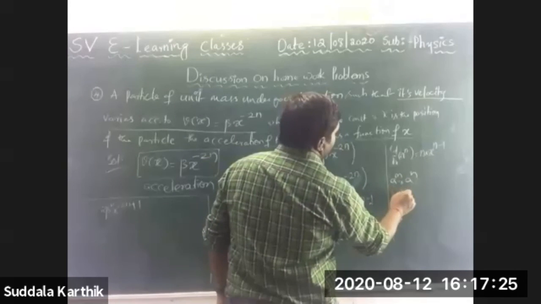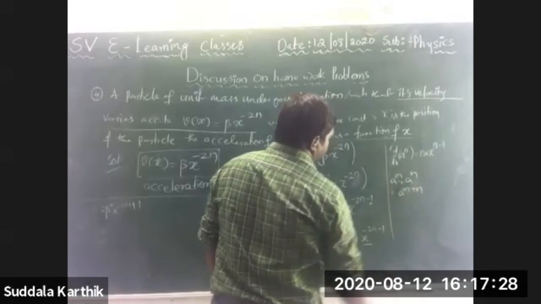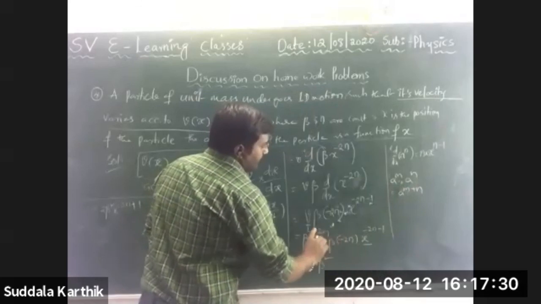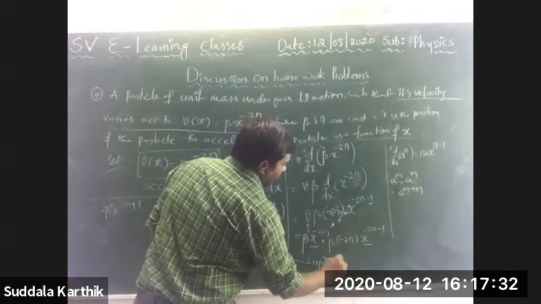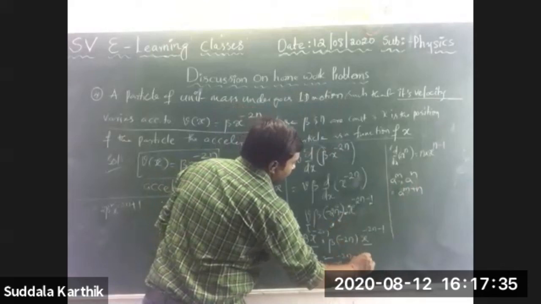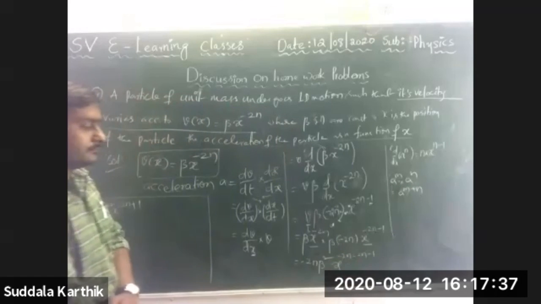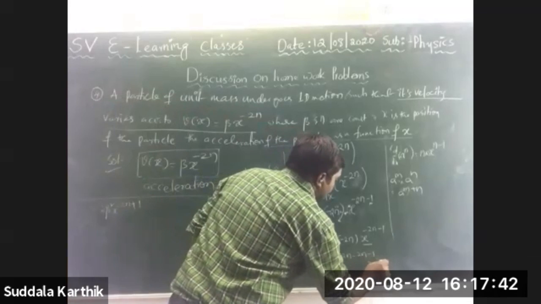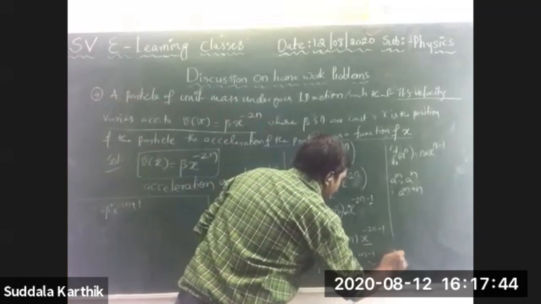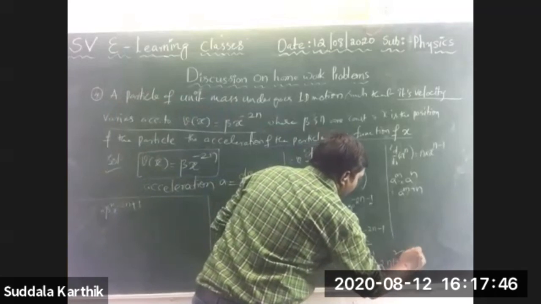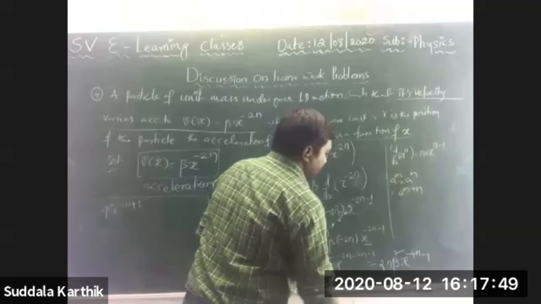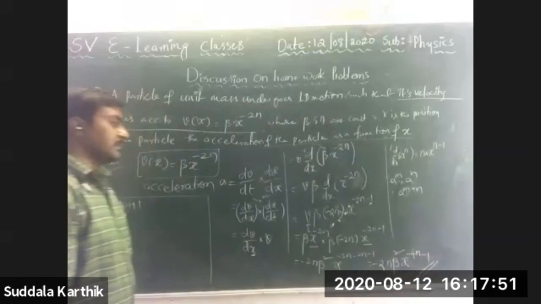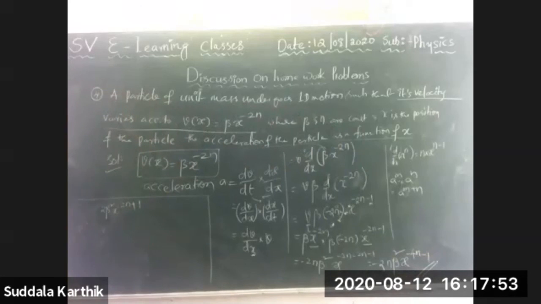The formula is a to the power of m plus n: the bases are the same, so you can add the powers. Finally you get minus 2n beta square x to the power of minus 4n minus 1. That is the option.